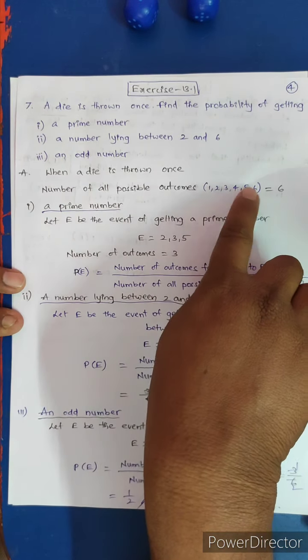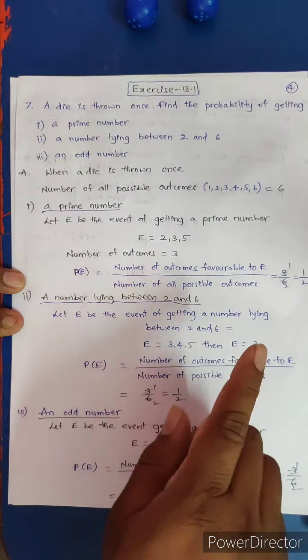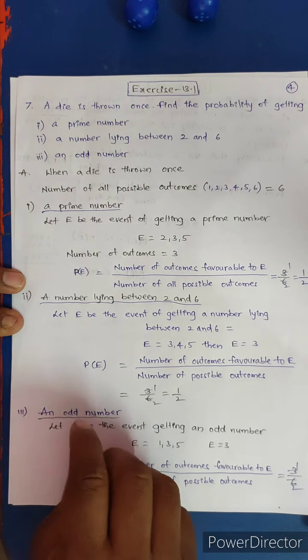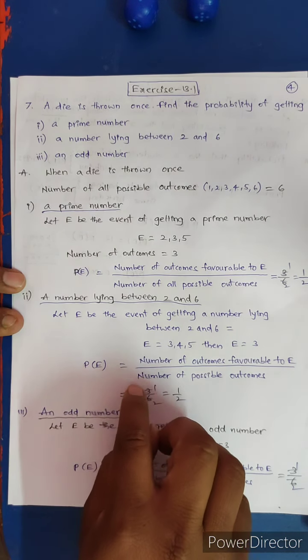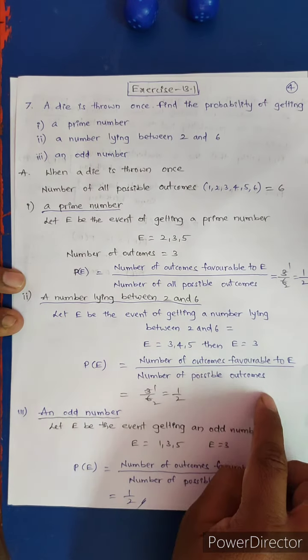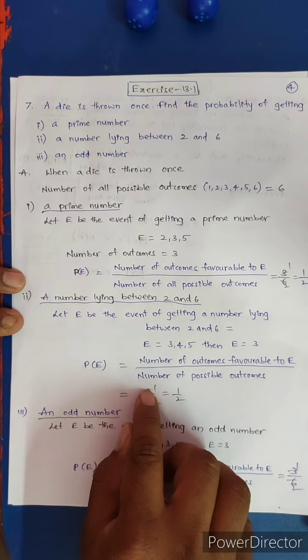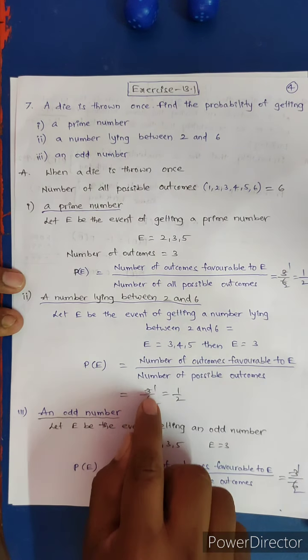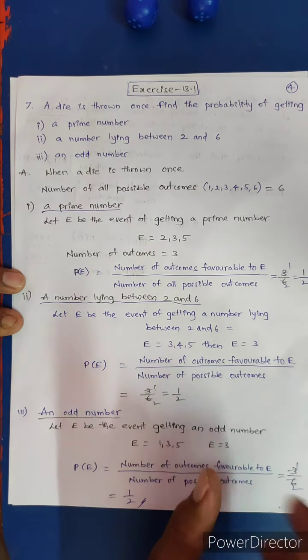A number lying between 2 and 6: after 2, before 6, we have 3, 4, 5. So how many possible outcomes? 3, 4, 5, 3 outcomes. Now P of E is equal to the number of outcomes favorable to E over the number of possible outcomes. Favorable 3, total 6. Always the total goes in the denominator place. 3 by 6. 3 ones are 3, 3 2s are 6.